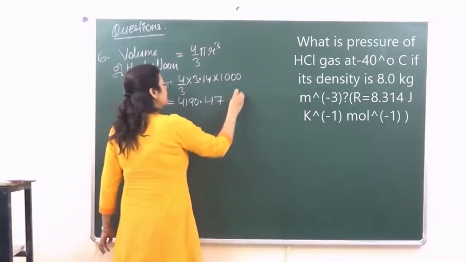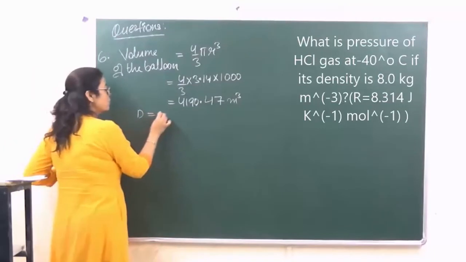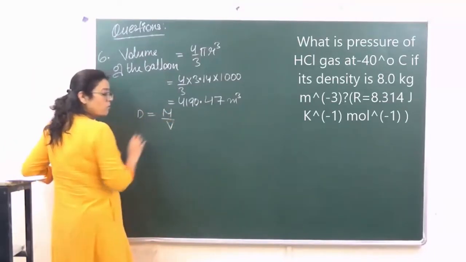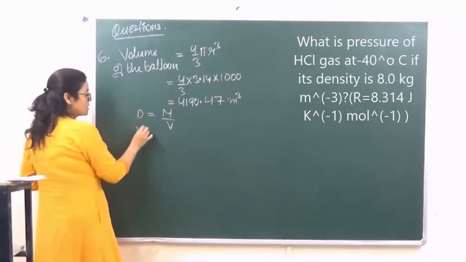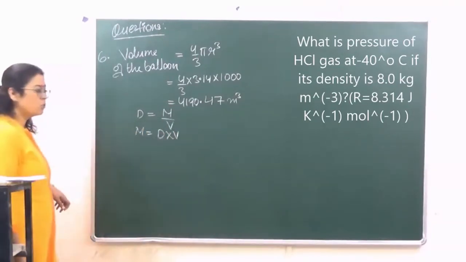Then from here we will calculate the mass. We know that density is equal to mass upon volume, so mass will be equal to density into volume.